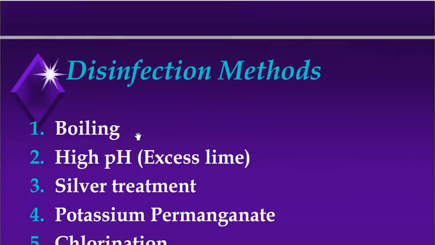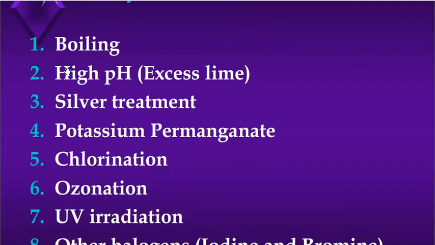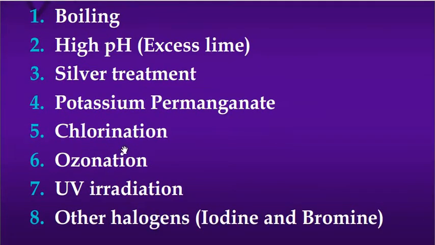So what are the disinfection methods? First, boiling. Second, high pH, that is excess lime. Then silver treatment, potassium permanganate, chlorination, ozonation, UV irradiation, and other halogens, that is iodine or bromine.